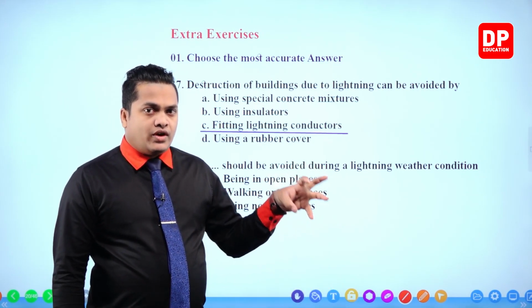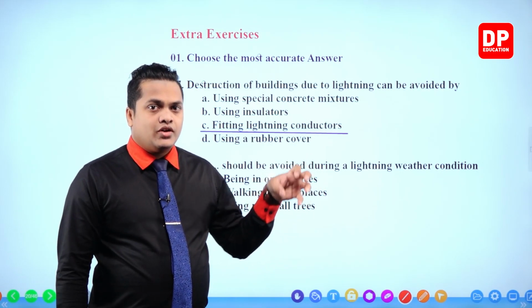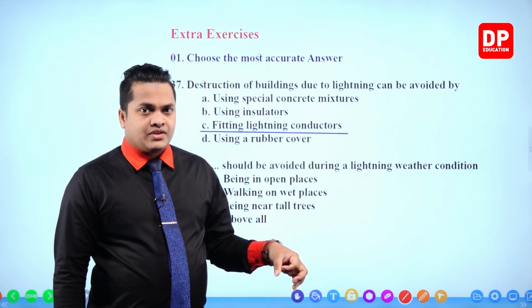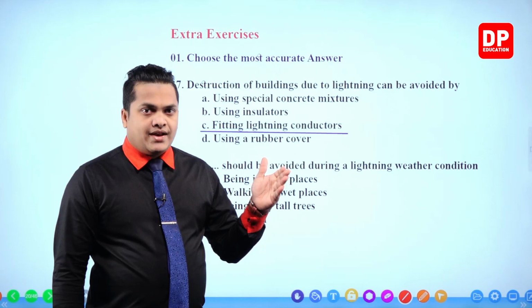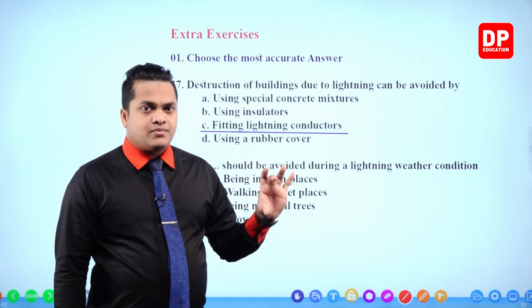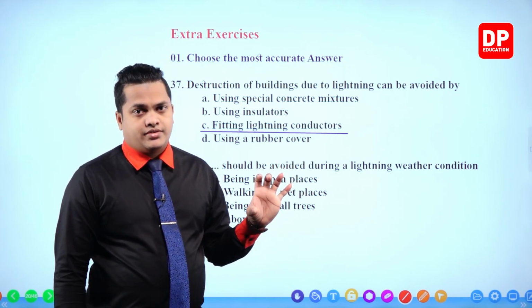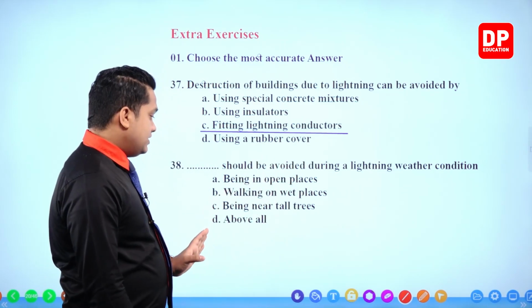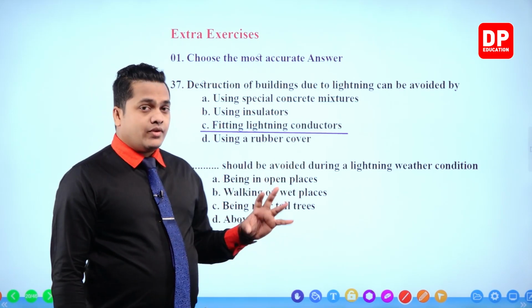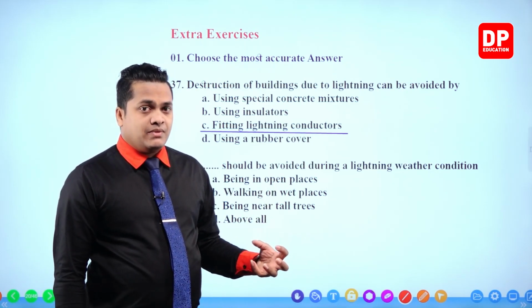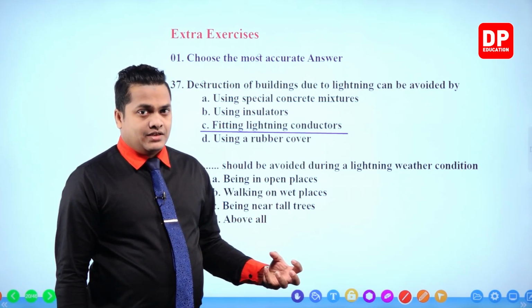So it is going to find the easiest way to carry the electricity. A tall tree can be considered the nearest possible contact point. So being near a tall tree is going to increase the possibility of getting struck by lightning.